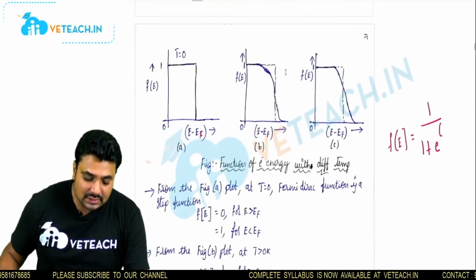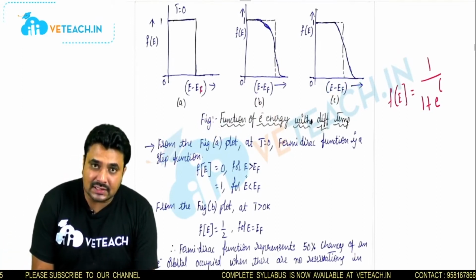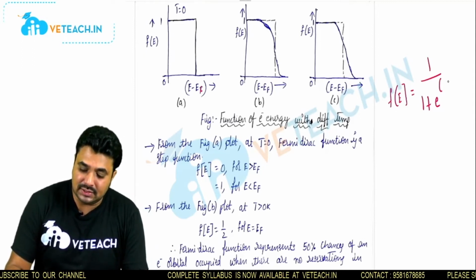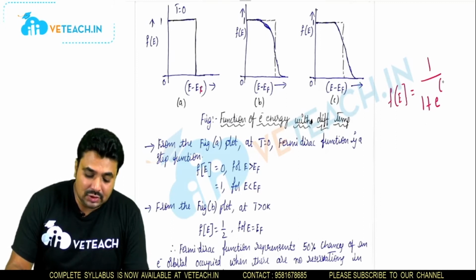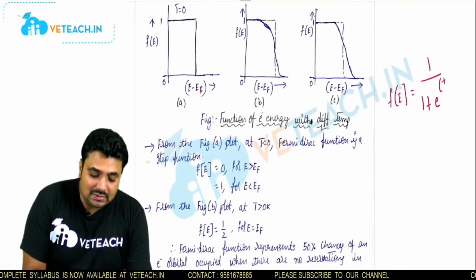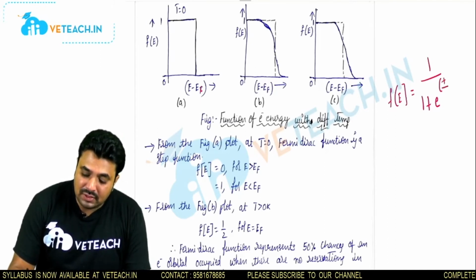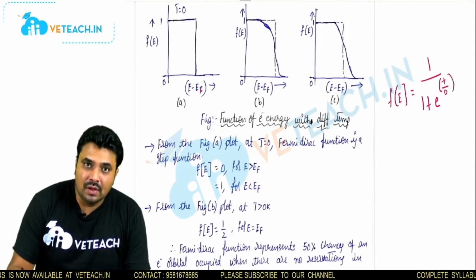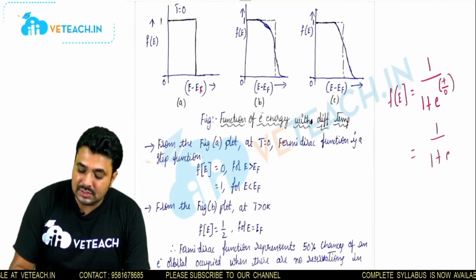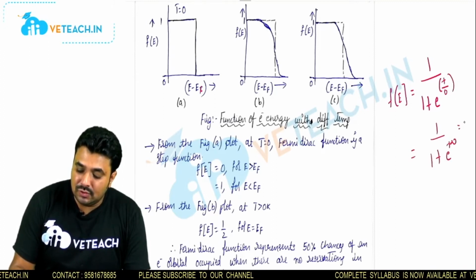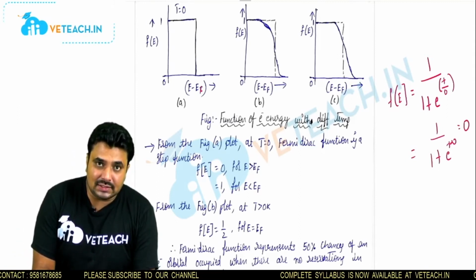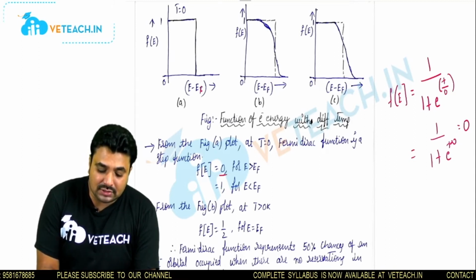Initially, the case we are taking is E greater than EF. The energy is greater than the Fermi level energy. Then you will get a positive value for the exponent, and the temperature is 0, so the bottom term becomes very large. The value is 1 by 1 plus e power positive infinity, which equals 0. So f of E equals 0 for energy greater than the Fermi level energy. At that time we got the 0 value.